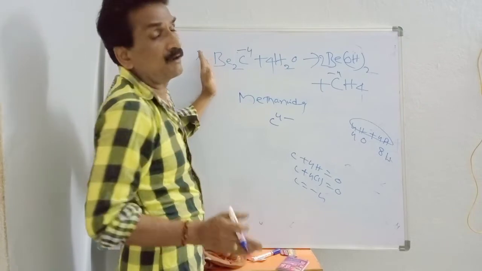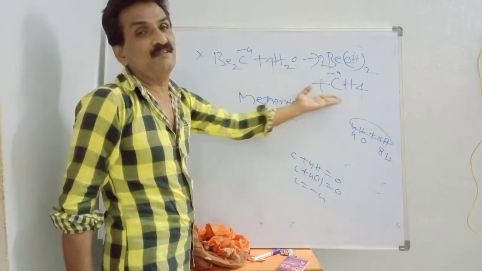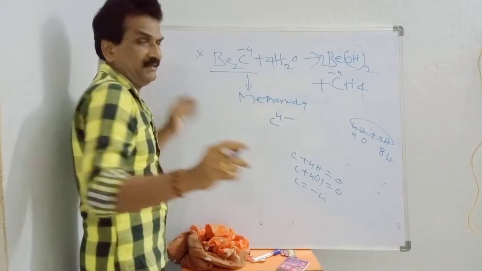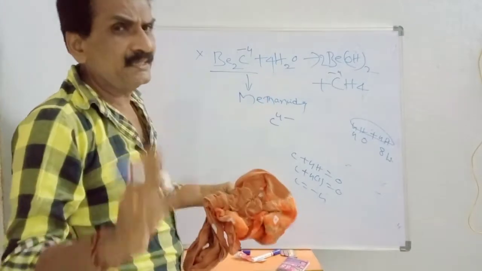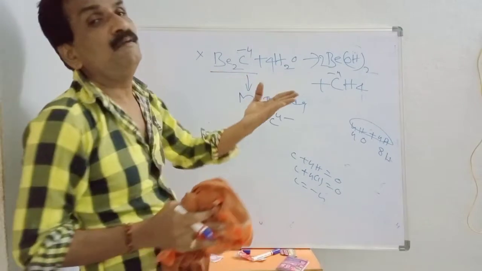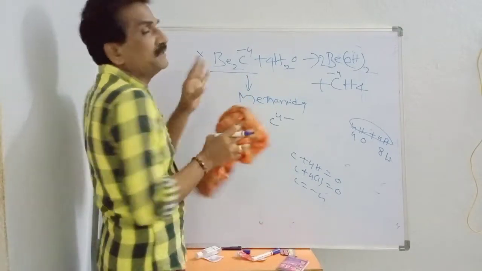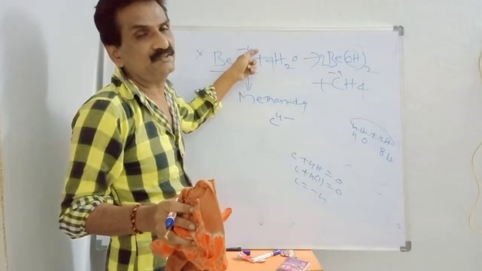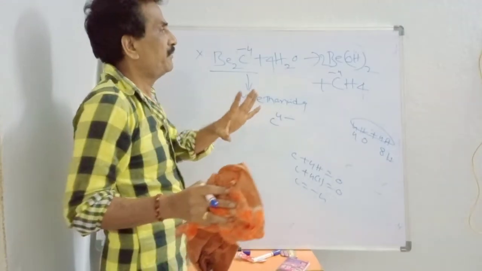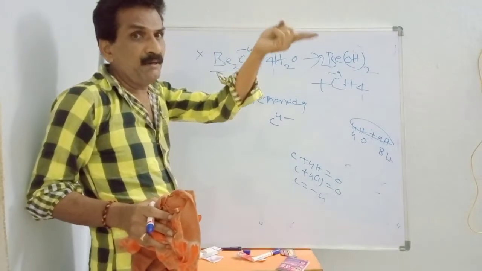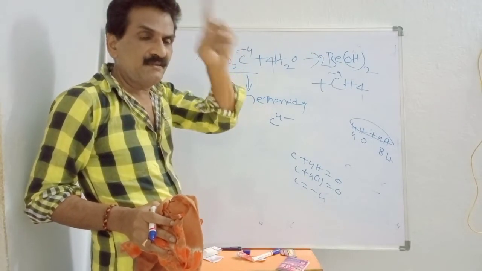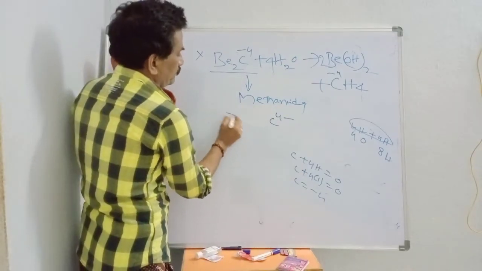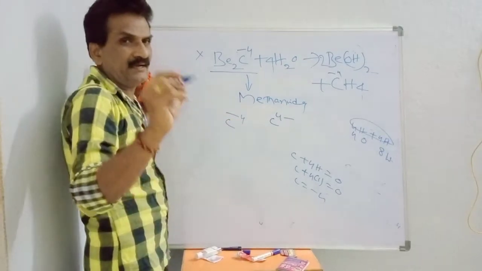So here in this carbide, we have methane. So this is nothing but methanides. Whenever a carbide gives methane, those carbides are called methanides. In methanides, the carbon shows minus 4 oxidation state. Minus 4, kindly keep it in mind. Aluminum carbide we have discussed; in this carbide also, minus 4. Methanides, minus 4.